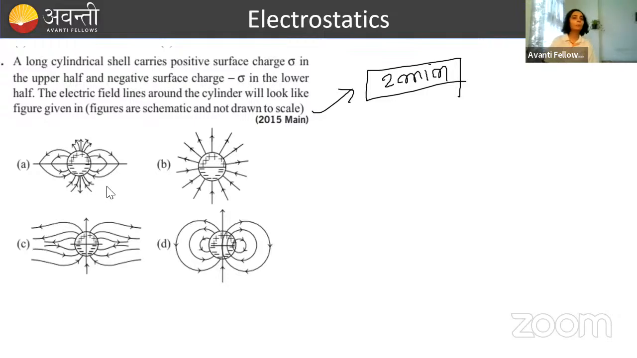Electric field lines properties. Electric field lines come out of positive charge and end on negative charge. Electric field lines can't intersect. Electric field lines can't ever be closed loops. There are certain things that you need to remember.